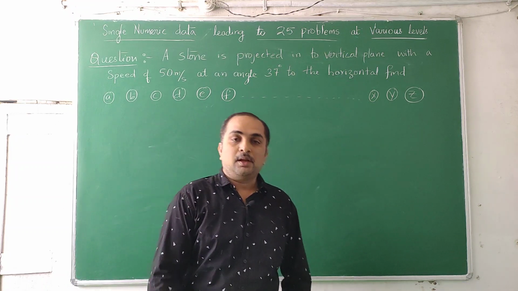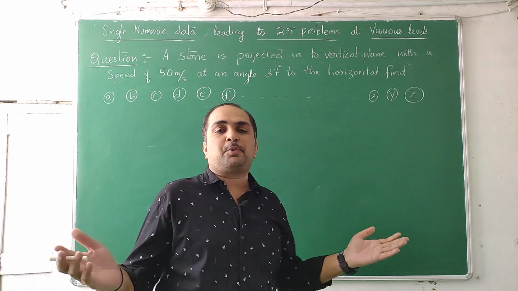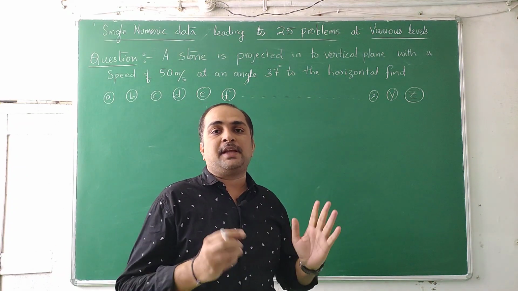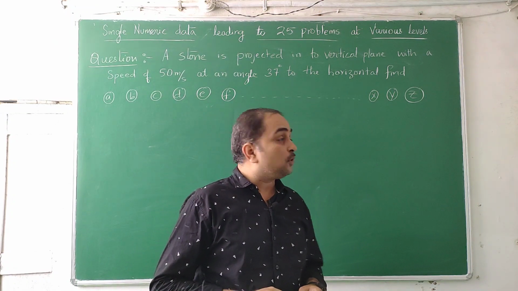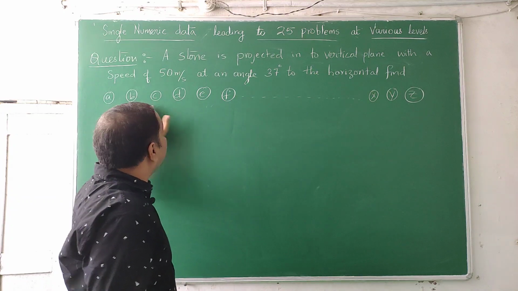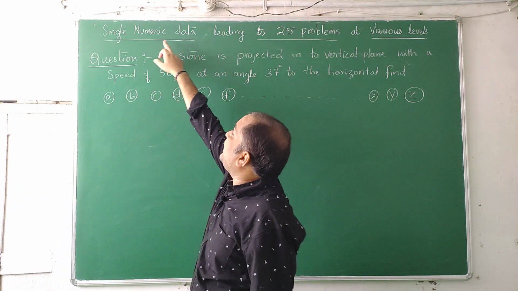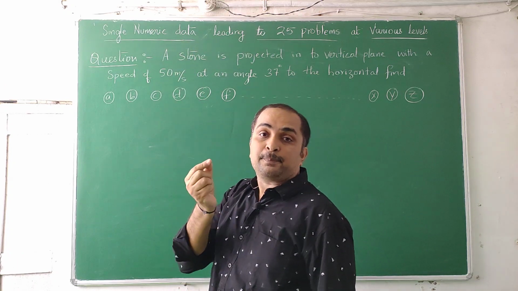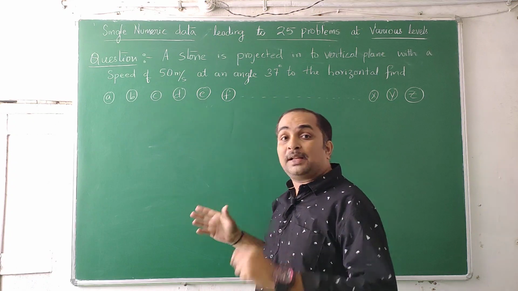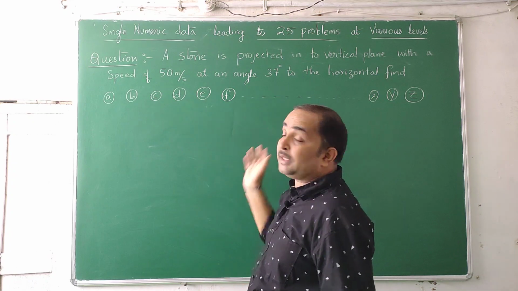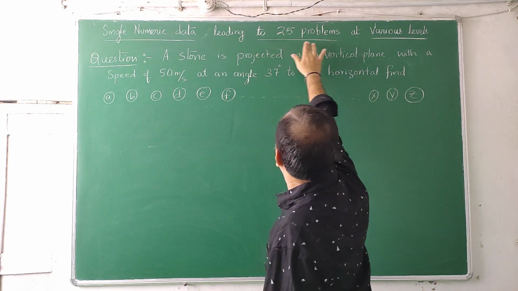Today we are going to learn 26 problems, A, B, C, D, E, F, G, H, like that, different questions I am going to ask. 26 alphabets are there, so we are going to answer A, B, C, D, E, F, G, H, I, J, K, L bits. But the interesting point is that they give only a single numeric data, one data, and ask so many things. Is it possible to find so many things? That is the question. Actually you'll get more than that also, but let us first think about 25 problems at various levels.